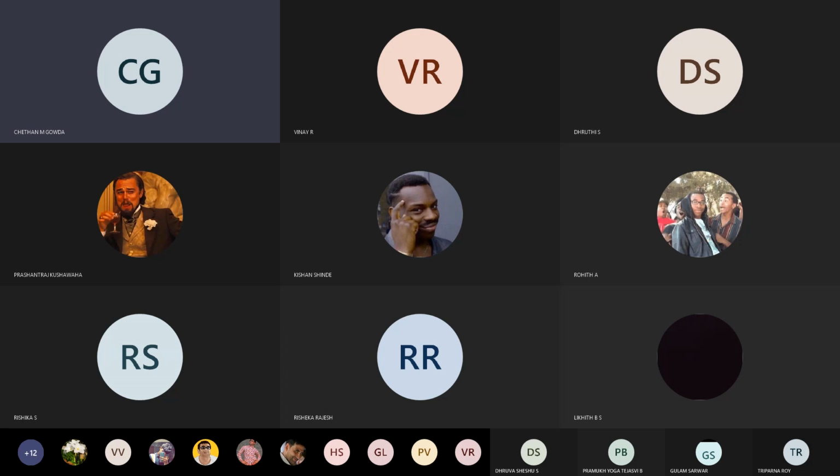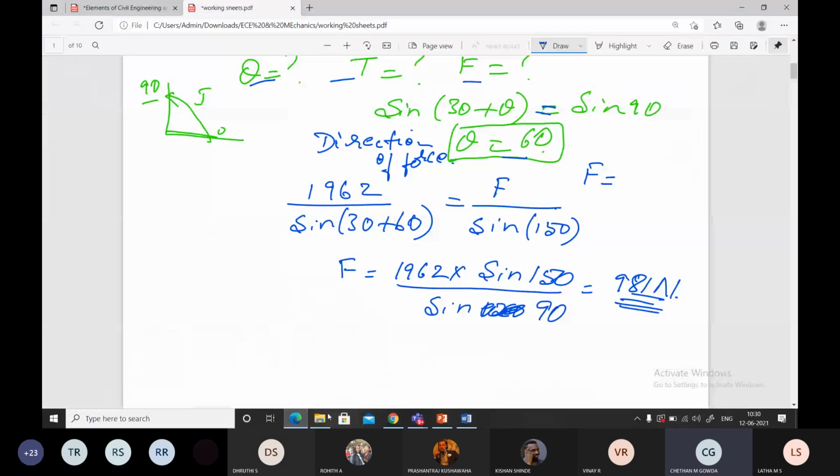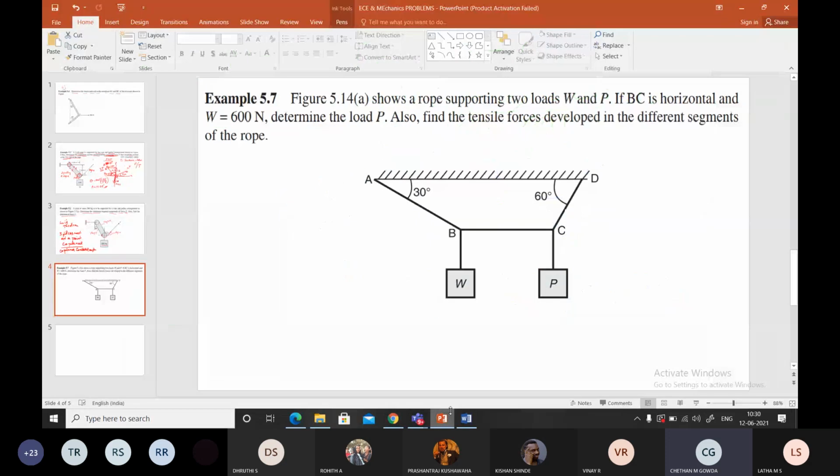Take down the next problem. Figure shows a rope supporting two loads. You can see the board, right?